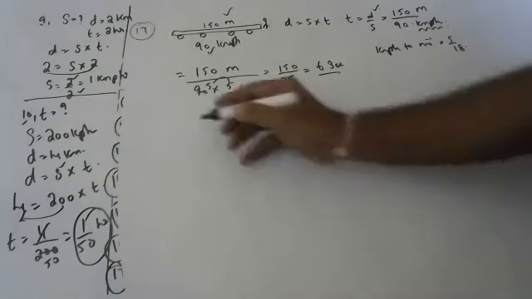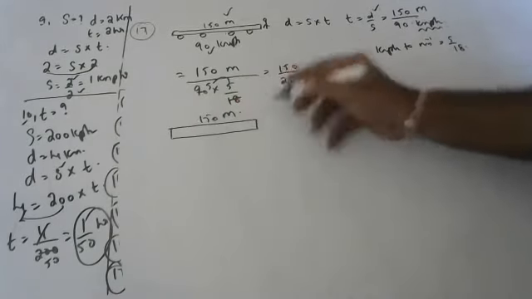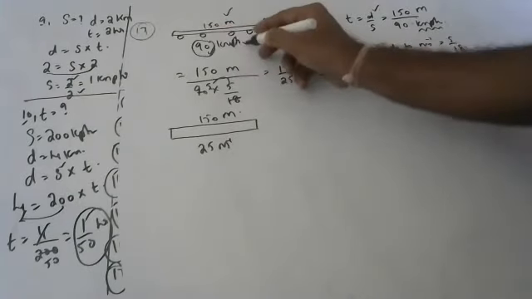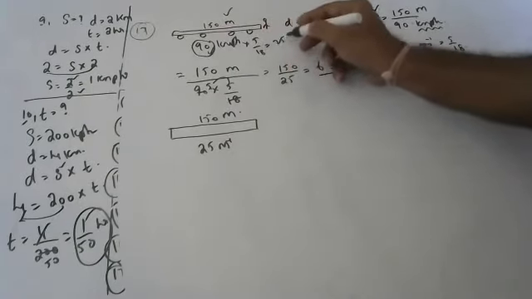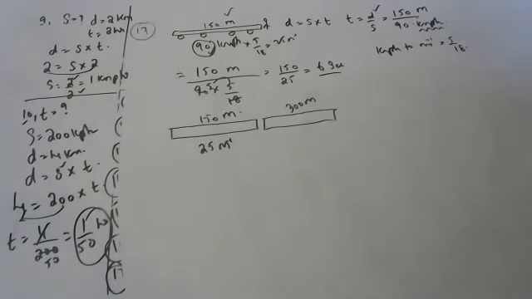Same question, same train, 150 meters, traveling with a speed of 25 meters per second, because 90 kmph into 5 by 18 is 25 meters per second. How much time does it take to cross a platform of 300 meters? Children, are you able to understand? Yes, sir.